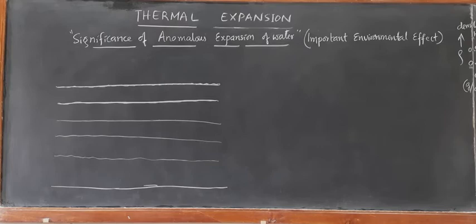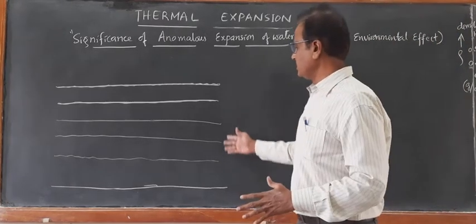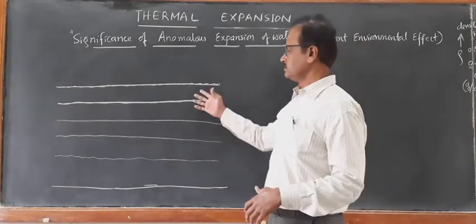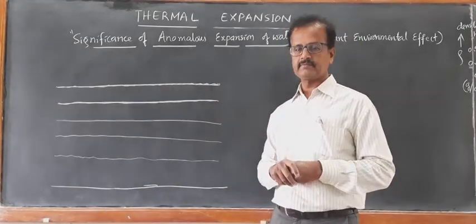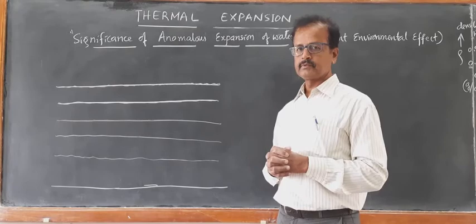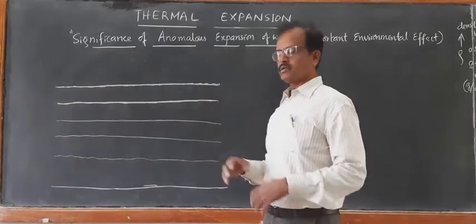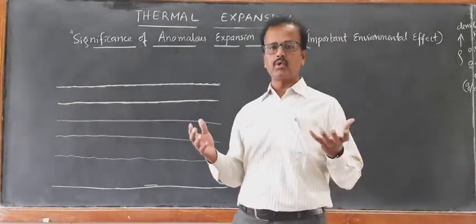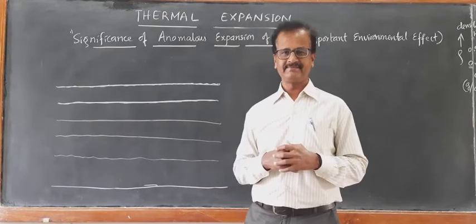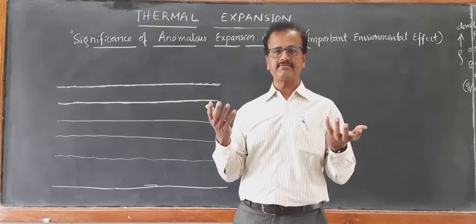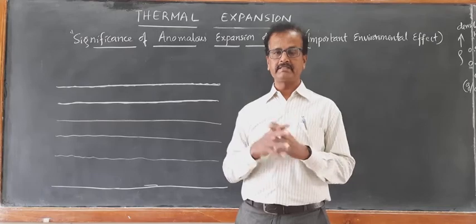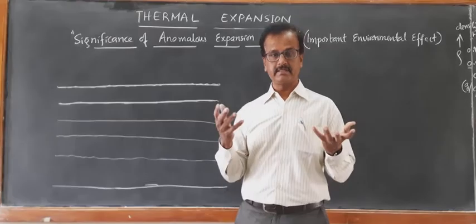Let us see. I have just drawn symbolically a lake in the cold regions. In the cold regions, temperature goes below 0 degrees Celsius. Temperature will be -5, -10, -14, -15, -20 degrees Celsius.